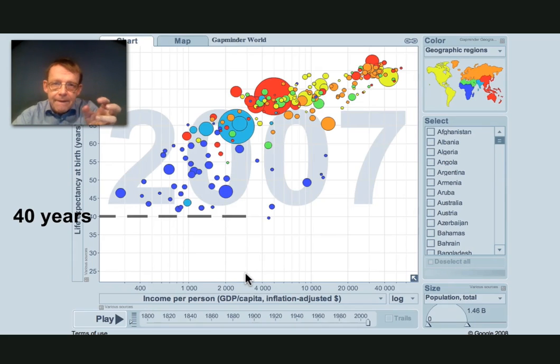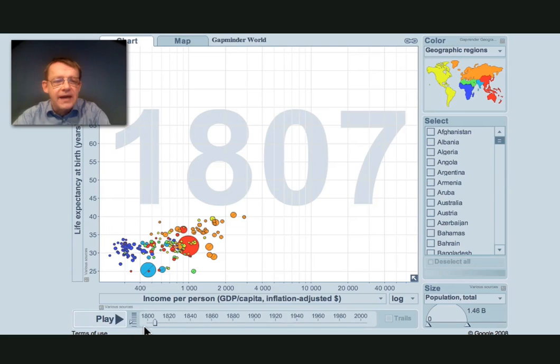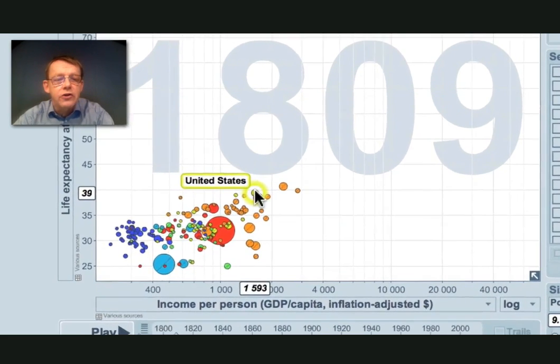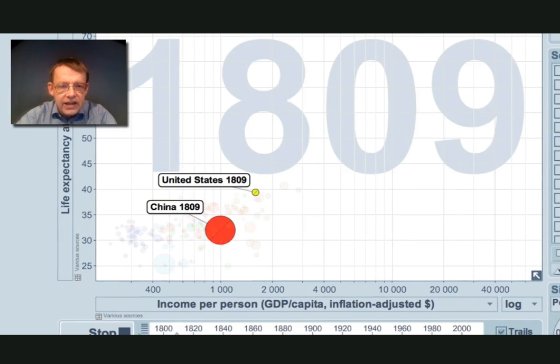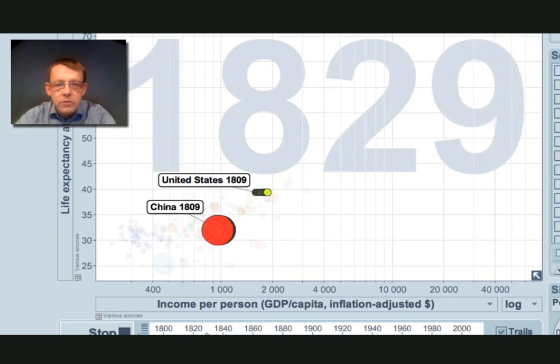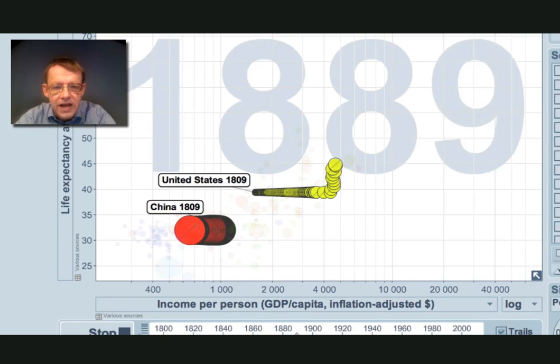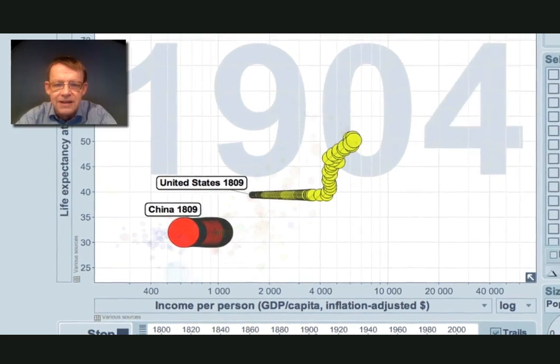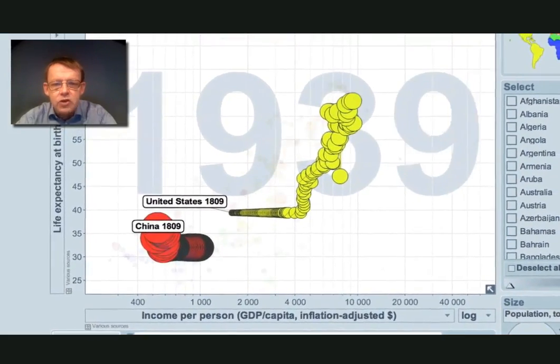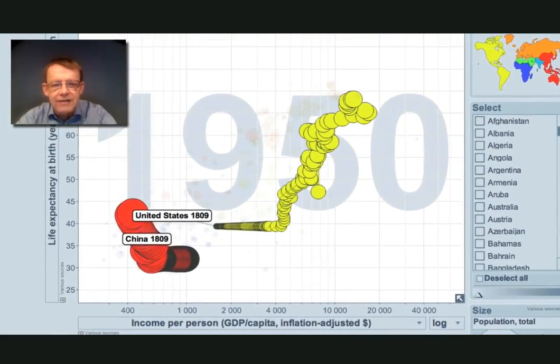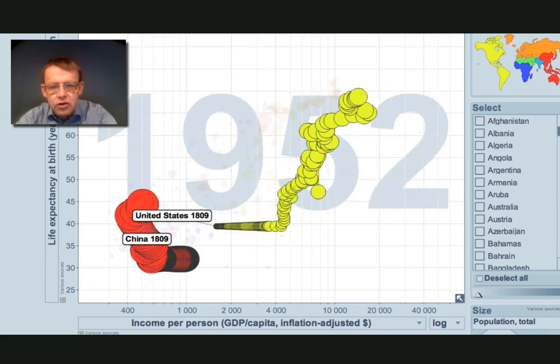But to show how the change came about in a different way, I would like to compare two countries here. I will go back to 200 years ago here, 1809, and I would like to compare the United States with China. Look, 200 years ago, the economy was growing in the United States, whereas it was declining in China, which was dominated by foreign powers. Then health started to improve in the United States, but nothing happened in China. And in fact, it was not until modern China emerged here, 1950, that China really started to improve.